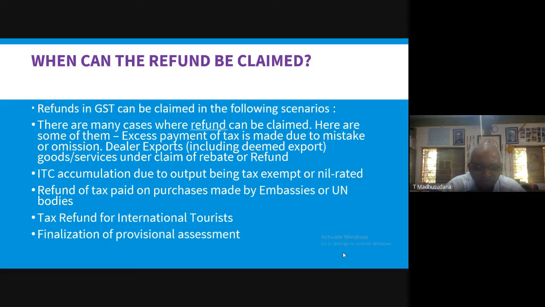That means a supplier who has applied for provisional assessment, the GST authorities will assess the tax liability of the concerned person, that is the person who requested provisional assessment, and they ask the supplier to pay that much tax provisionally to the government.